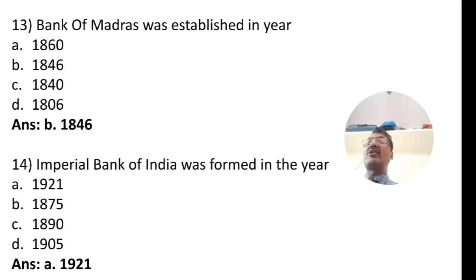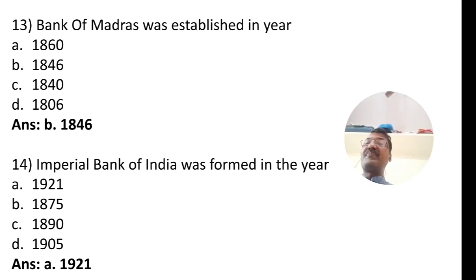So Bank of Bengal, Bank of Mumbai, and Bank of Madras. These are the three presidency banks which were established in India in 1806, 1840 and 1846 respectively. So Bank of Madras was established in the year 1846.